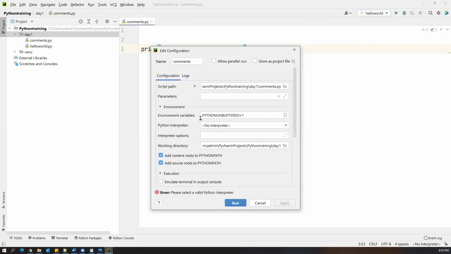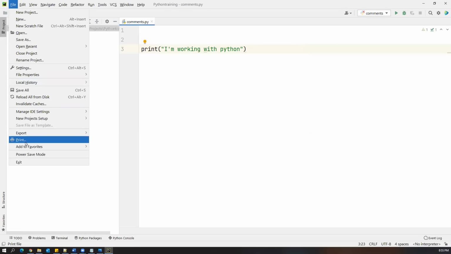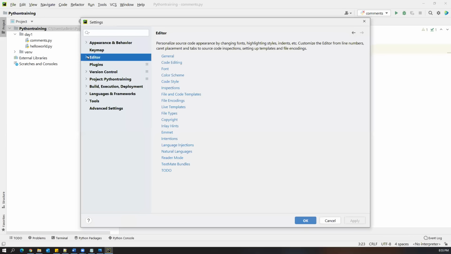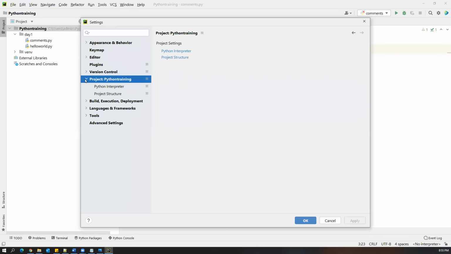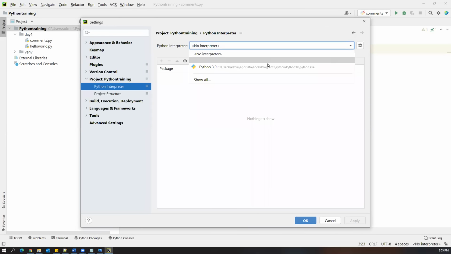Every time it is asking to configure the Python interpreter, so just configure that at the project level. Go to the project, go to the file settings. Here is the project Python interpreter. We don't have an interpreter associated here, so select the interpreter.